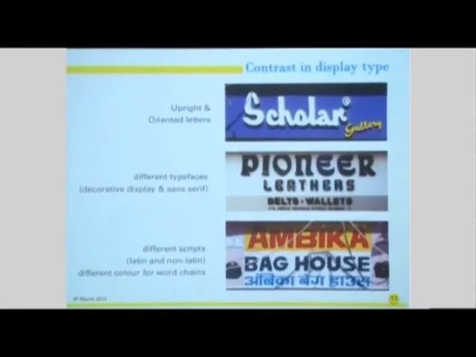For contrast in display type, in the above example of Scholar Gallery, we can see that separate words in the name are given different treatment in terms of direction and orientation. So Scholar is upright and Gallery is oriented. Then there's another style of signboards in which we see different typefaces. A decorative display here is combined with the sans serif. That creates a contrast.